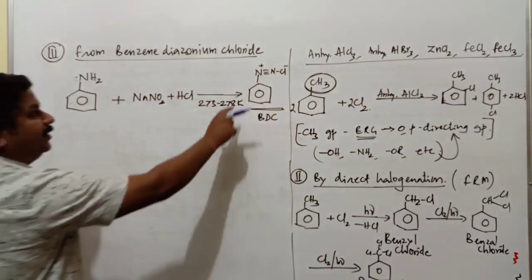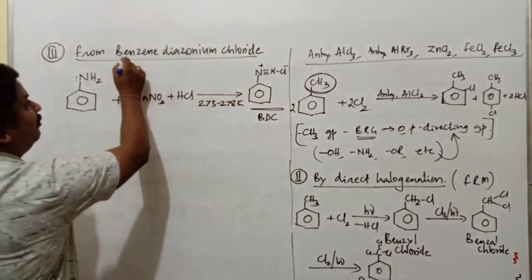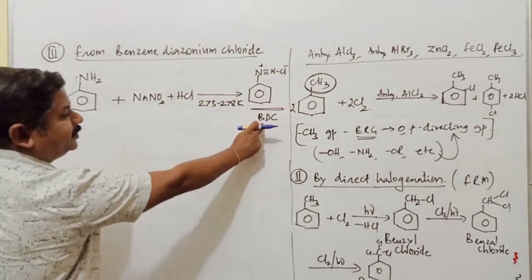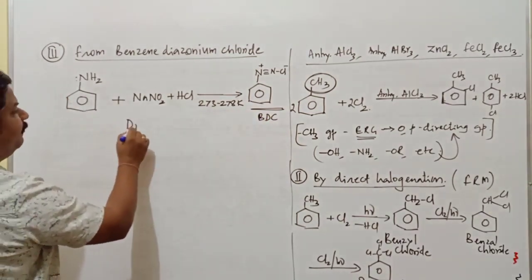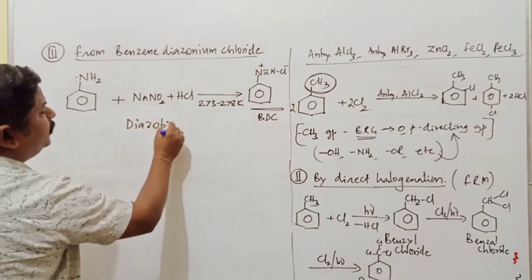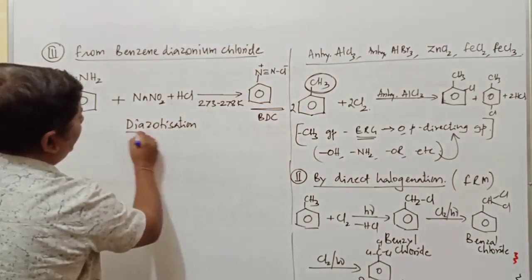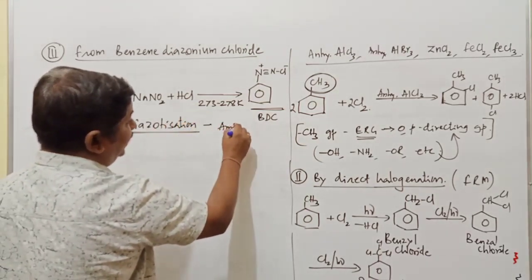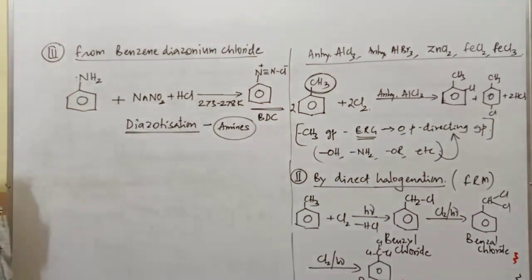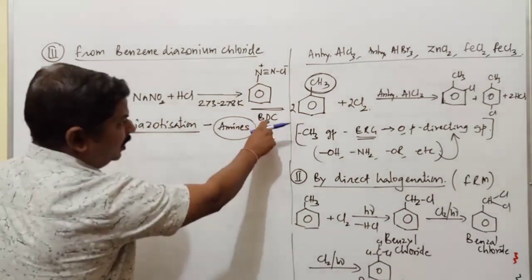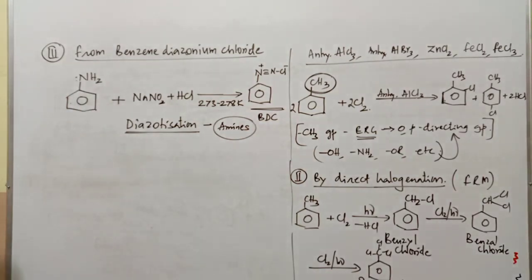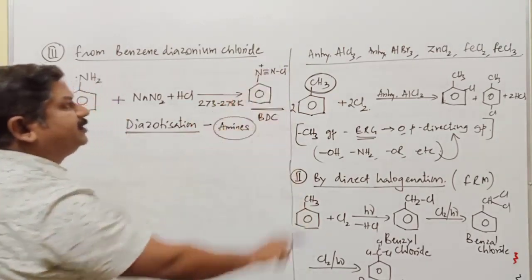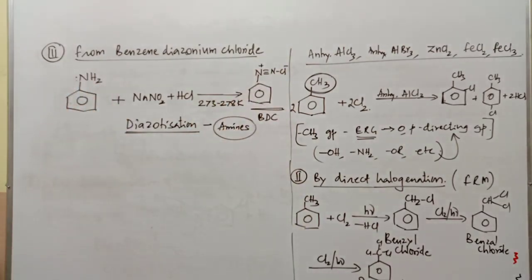Now I'll use this compound as BDC. BDC refers to benzene diazonium chloride. This method of preparation of benzene diazonium chloride from aniline is referred to as the diazotization reaction. Again, we'll discuss this reaction in the chapter on amines, with the mechanism of how this compound is produced. Azo refers to nitrogen, so this compound is commonly called a diazonium salt or benzene diazonium chloride.